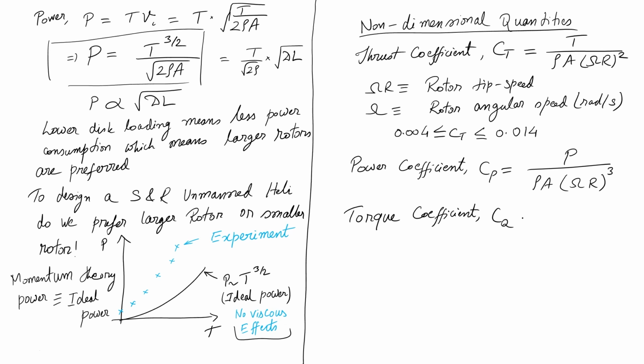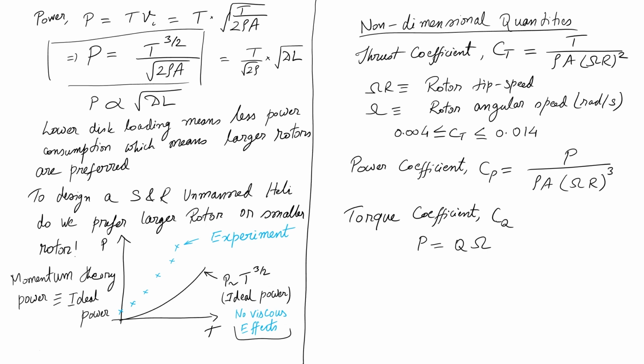Cq. How do I get Cq? Let us see. My power can be written as torque into omega, right. Here we use Q, not T, because T is already taken by thrust. Torque is always given by Q in the rotary wing world, Q into omega.